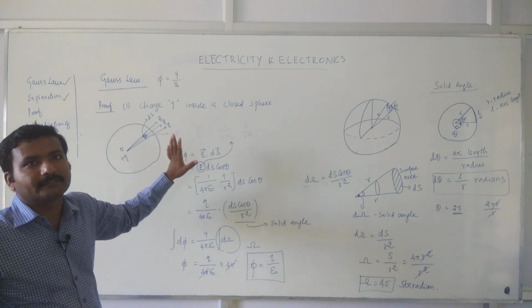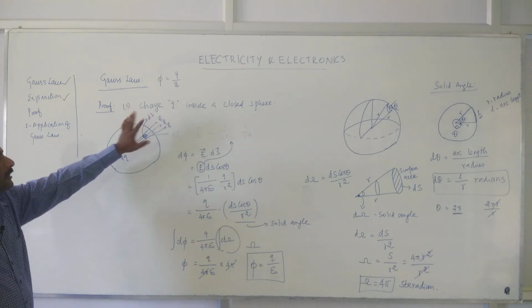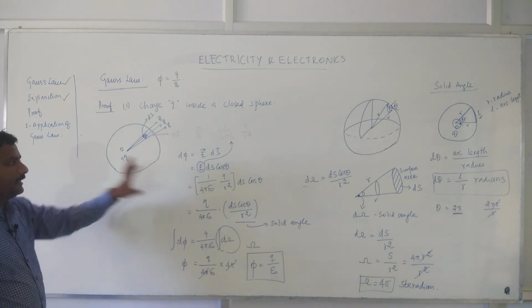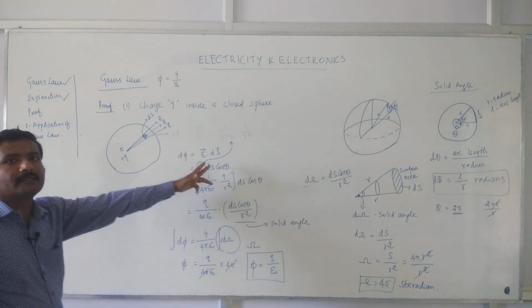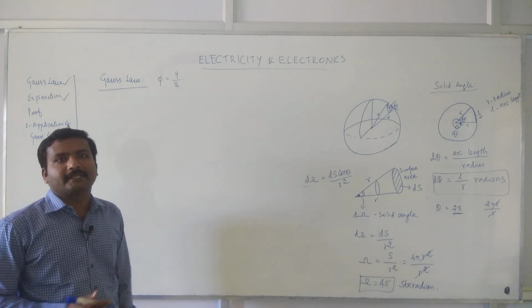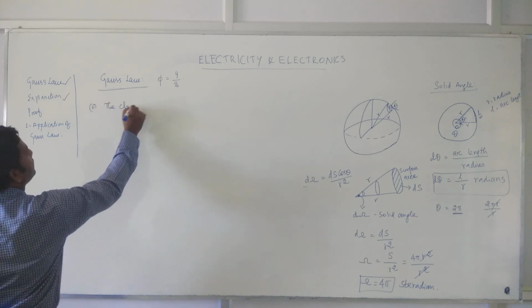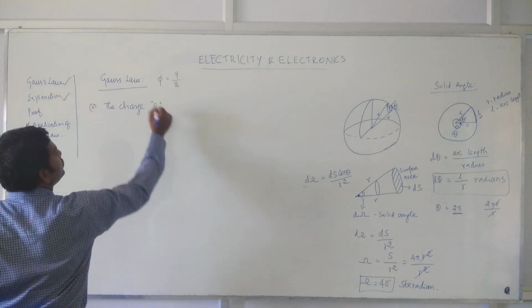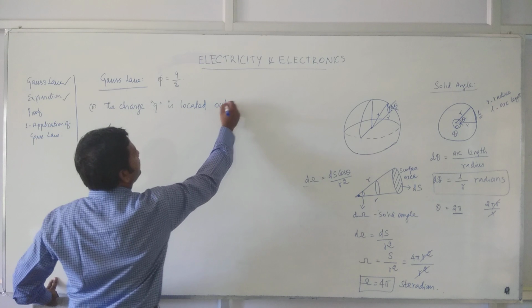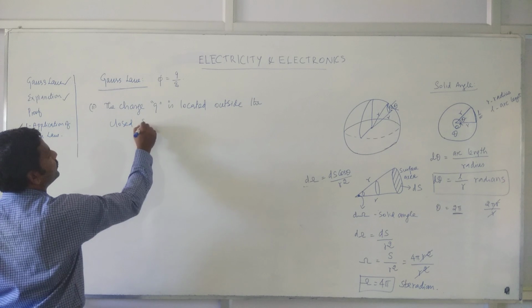What is the proof for that? For the charge Q within the sphere, we have proved it here. Now let us consider another case where we place this charge outside of the sphere. Let us try to write the equation and see how the equations evolve. Now let's see the second case, where the charge Q is located outside the closed sphere.